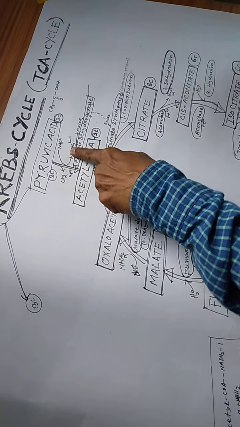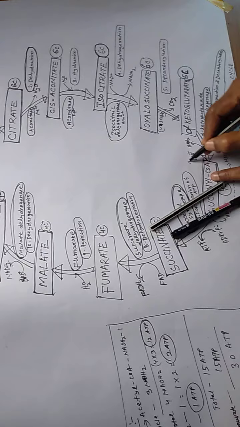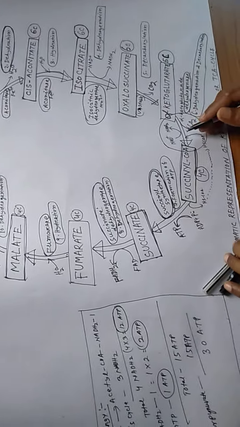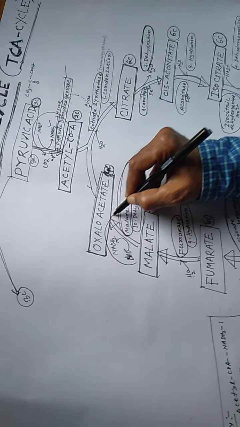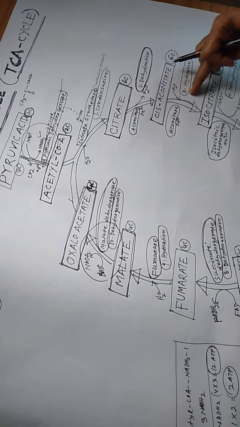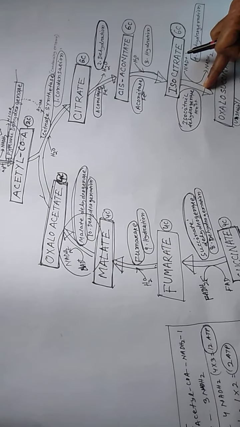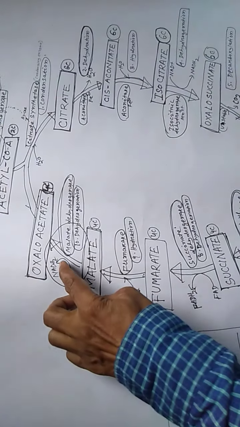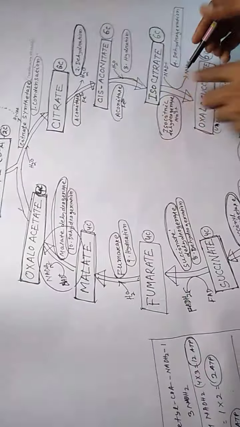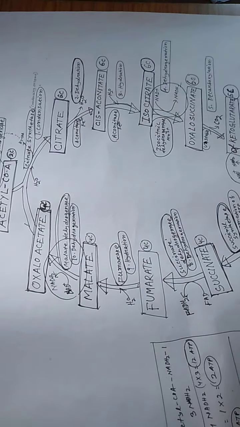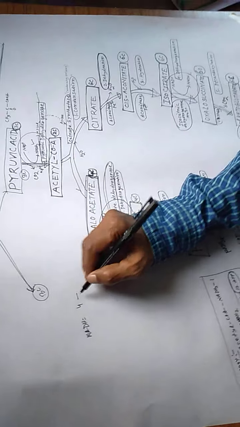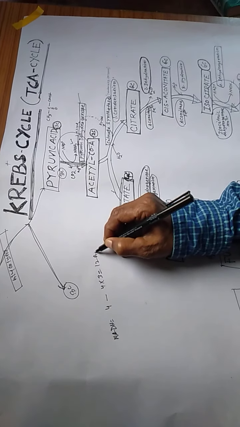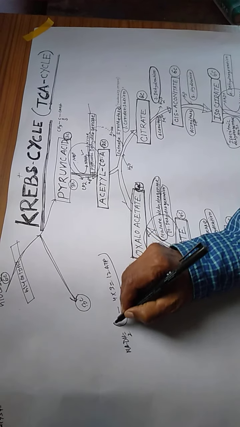Then at another point NADH2, second, then NADH2 third, and NADH2 fourth. So 4 NADH2, each releasing 3 ATP, 4 into 3 is 12 ATP.